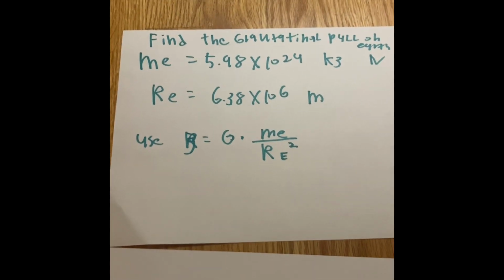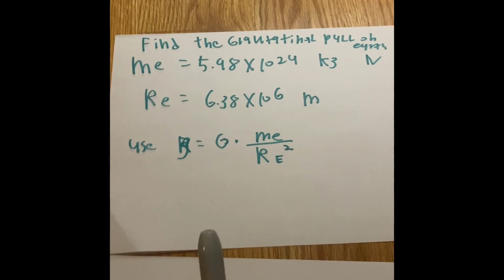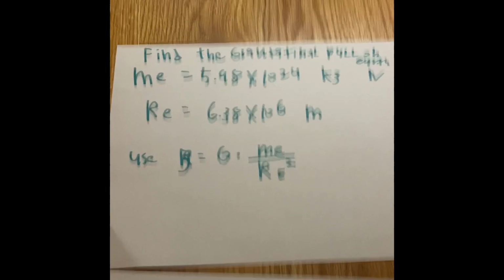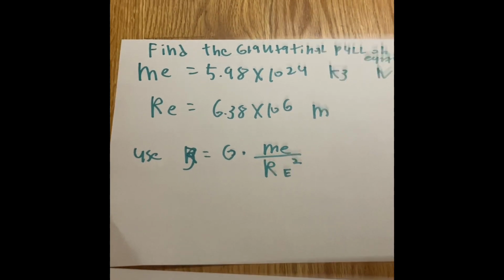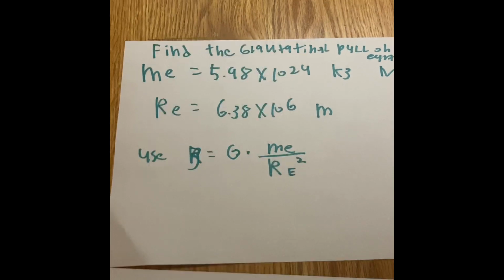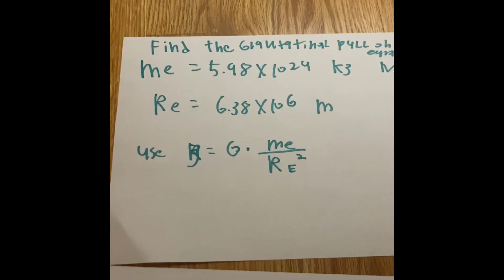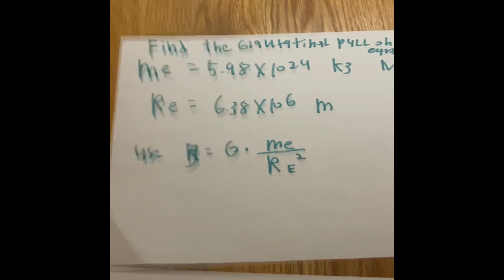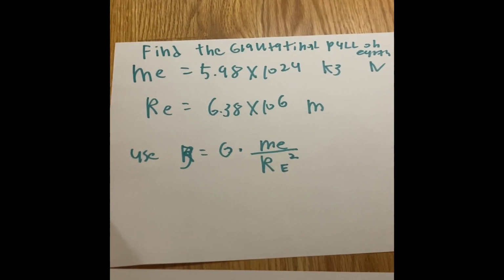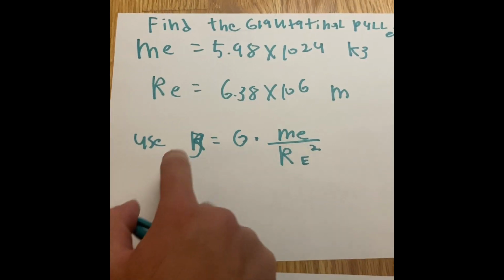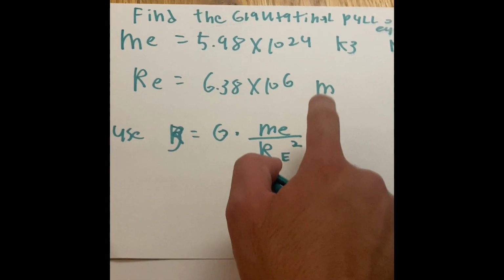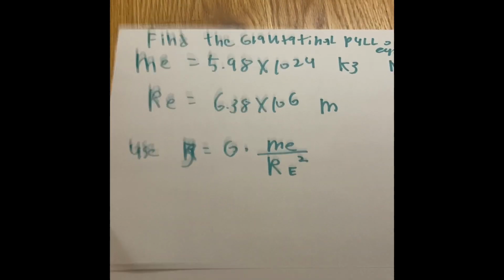Find the gravitational pull on Earth. The mass of the Earth is 5.98 times 10 to the 24th kilograms. The radius of the Earth is 6.38 times 10 to the 6th meters. So that is from the center of the Earth, the core, to the crust outside, which is grass. And tell me in 40 seconds when you touch grass, if you ever do. We've got to use the formula g equals the universal law of gravity number, G, times the mass of the Earth divided by the radius of the Earth squared.